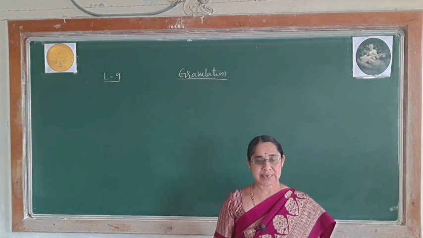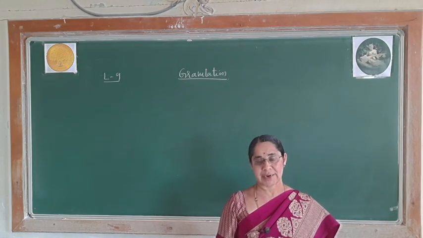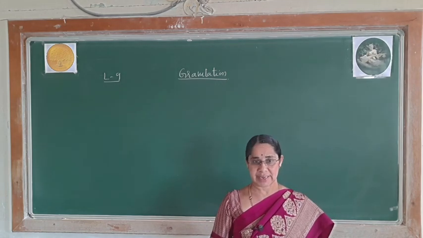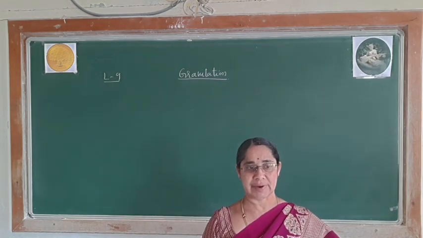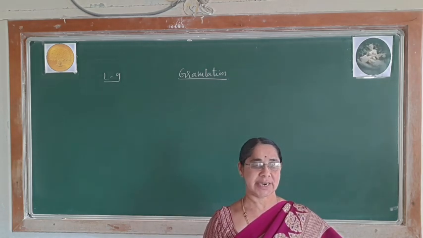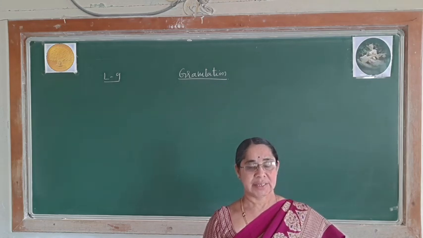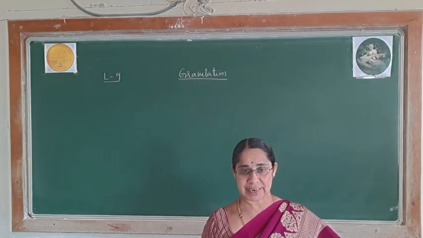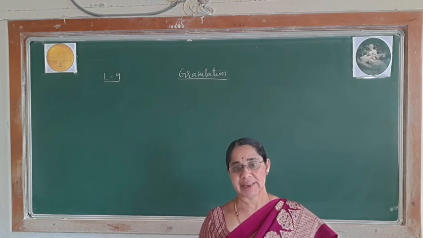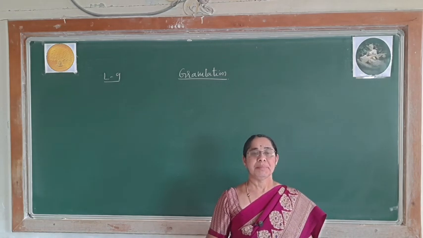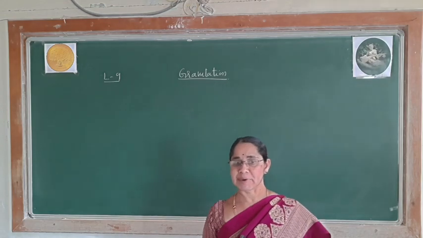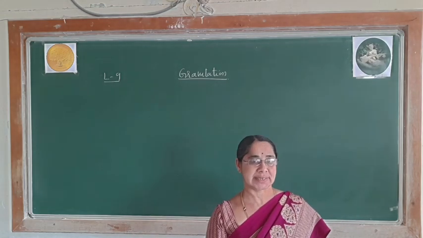Now, let us learn in the next part how g varies. This small g, I said acceleration due to gravity, will never be constant, it varies. So, let me tell you why it varies and how g varies as you move from place to place. Before going to that, let me write the expression which we have learnt in the previous class,